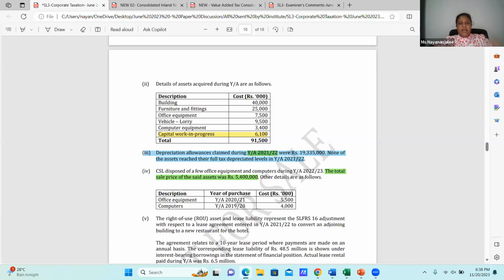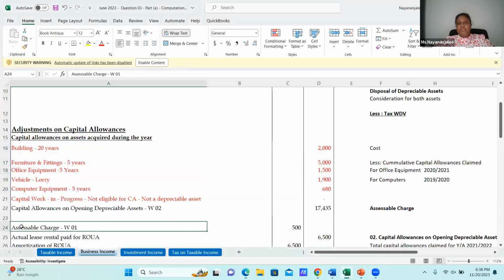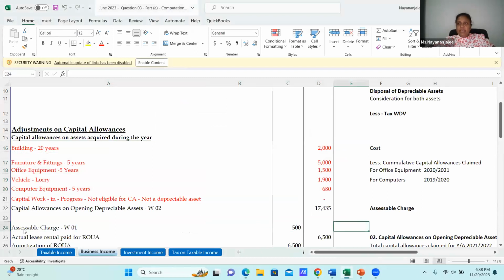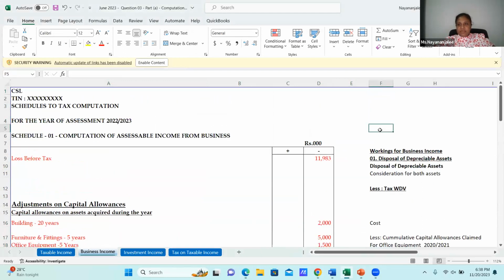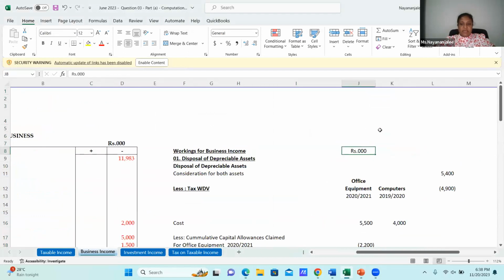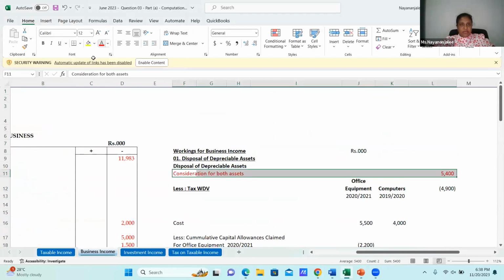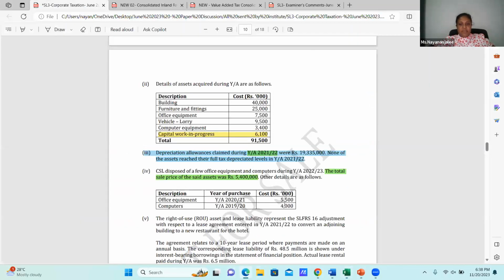Now this is the disposal. I have the sale proceeds, I have the cost, I know the number of years of the capital allowances, then it's easy for me to compute the disposal. Then I'm coming to the assessable charge in here, which is the disposal of a depreciable asset. There is one consideration here. In the question, it has given the cost 5.5 million for office equipment and 4 million for the computer.